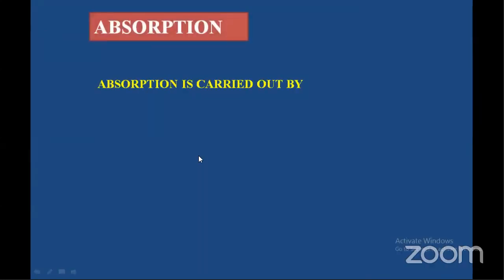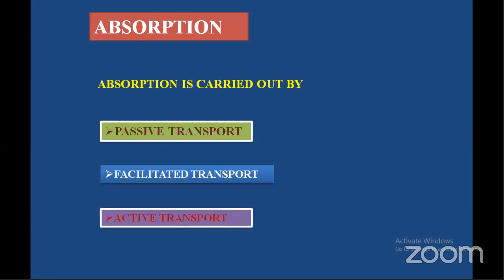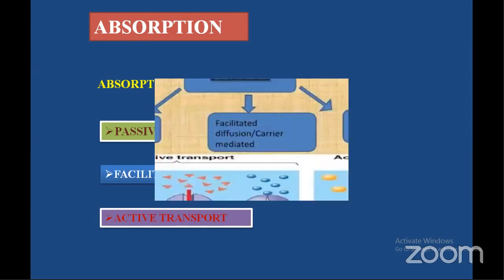What are the different steps involved in absorption? Let us see. Absorption is carried out by three different processes: passive transport, simply passive diffusion, facilitated transport, and active transport. So what are the three ways of absorption of digested food? Passive transport, facilitated transport, and active transport.